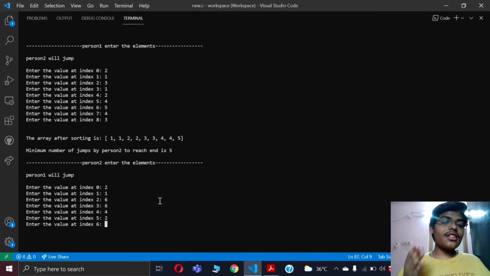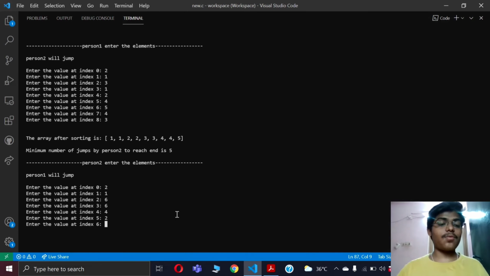Note that here there is a loophole in the code. If a person enters the element 0, that person will never reach the end. Let me consider this array, and instead of this one, let me consider there is a 0. So how can he start this game without having any number to jump? So this should be avoided.